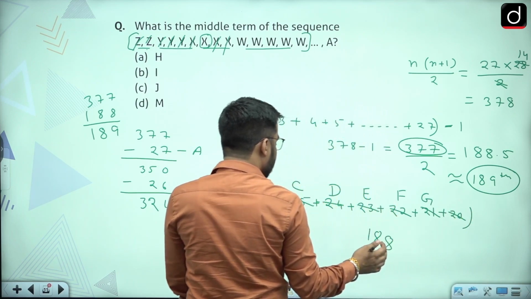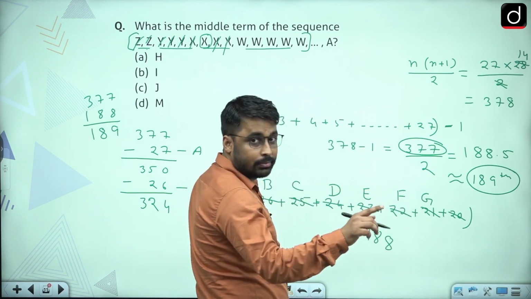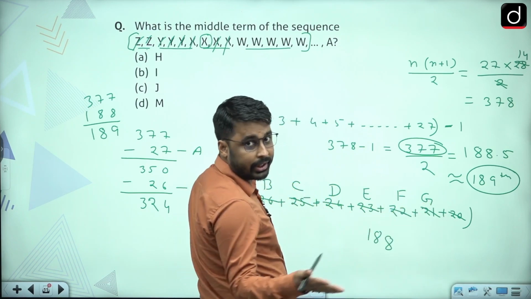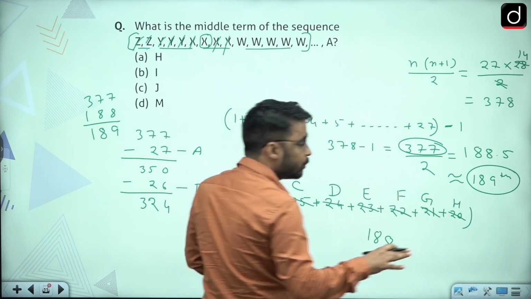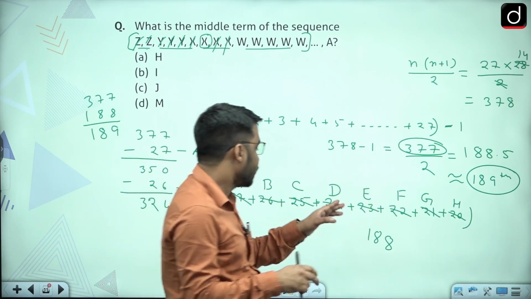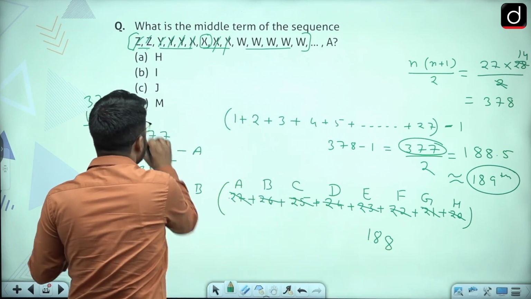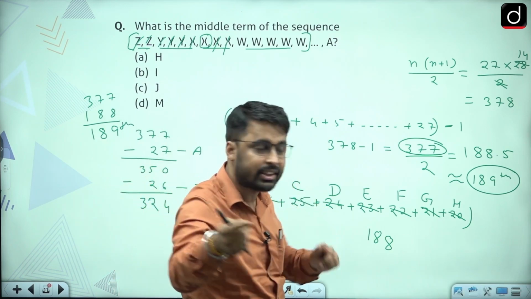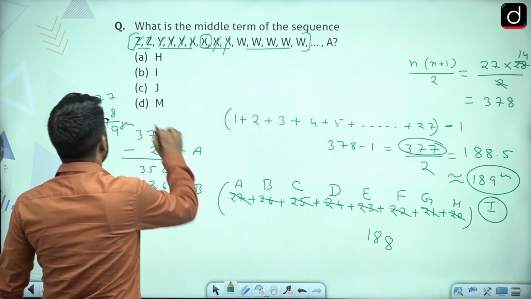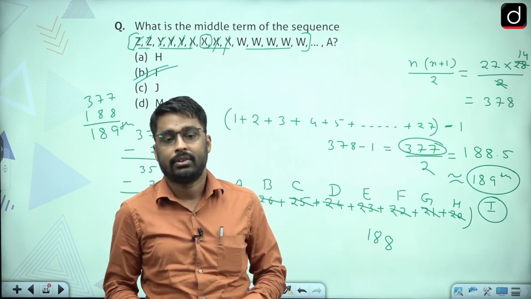And on removing this 20, since till here I'm getting 188 terms, H will also be removed completely, because H is going to be written 20 times. Now after removing these 188 terms, we will be getting the 189th term, which would be the next letter after H, and that would be letter I. So letter I will be my middle term.